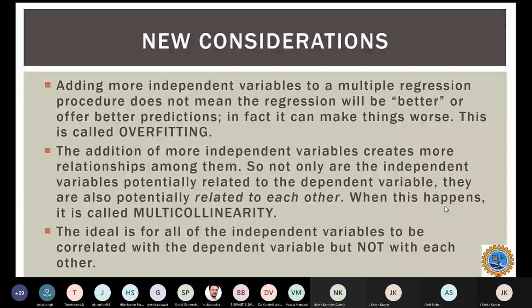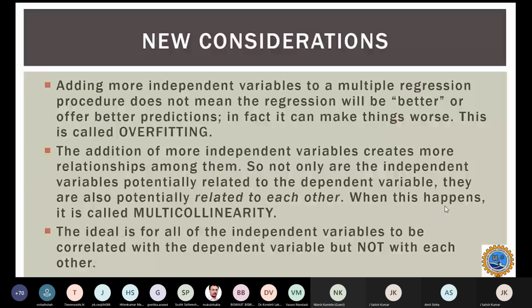Also, if the addition of one more independent variable creates more relationship among them, it means the independent variable is dependent on an independent variable itself. Our ideal job is to investigate the relationship between independent variable and dependent variable.